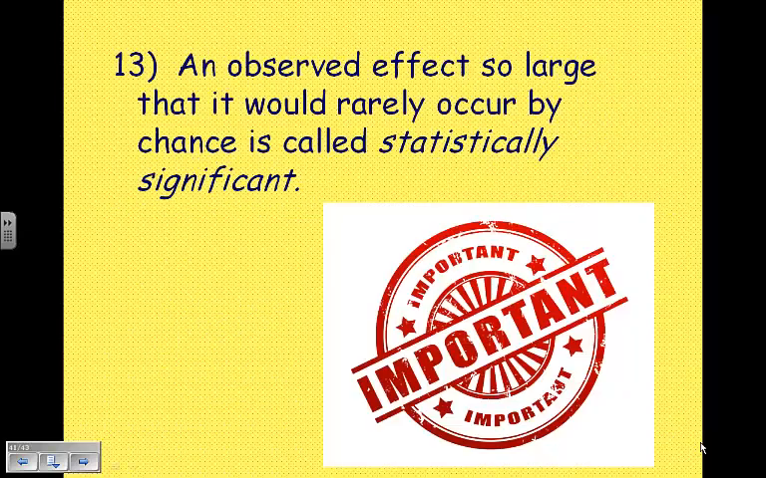Now, an important definition, super important, statistically significant. An observed effect that is so large that it would rarely occur by chance is called statistically significant. This is a phrase that you're going to hear us repeating over and over and over again for the rest of the year. So make sure you write this down and highlight it and circle it and put stars next to it. An observed effect so large that it would rarely occur by chance. We call that statistically significant.